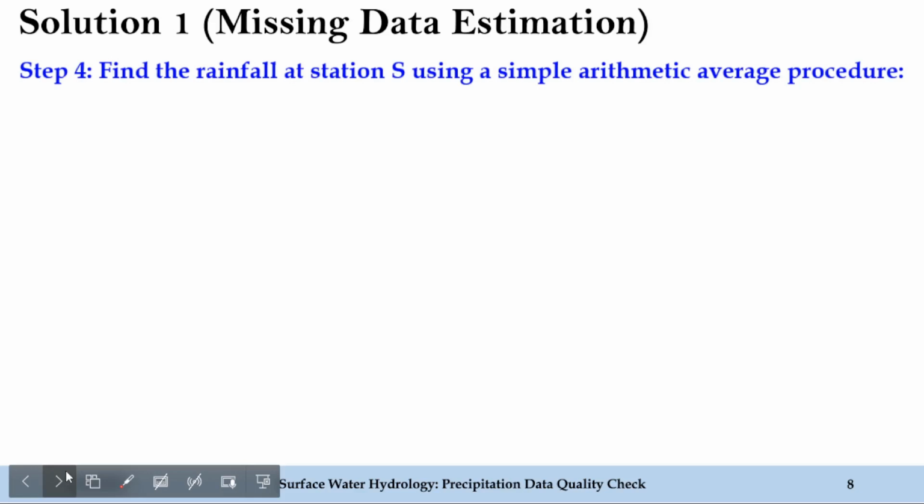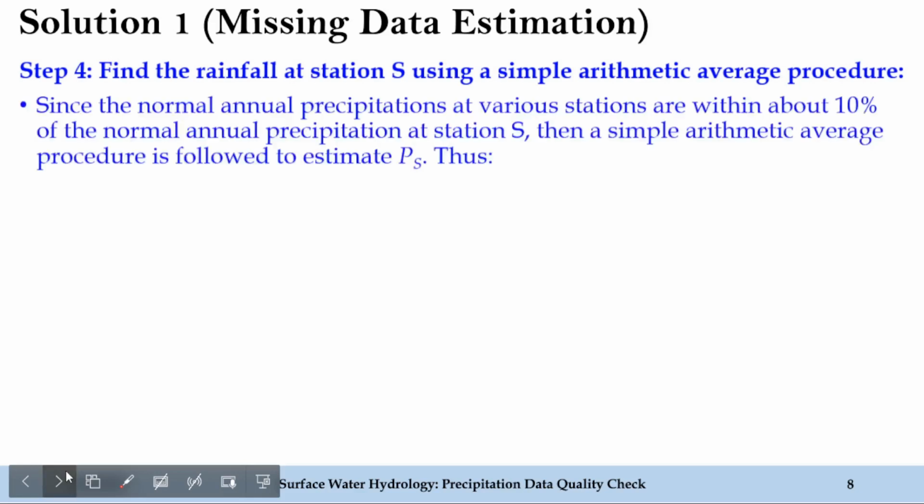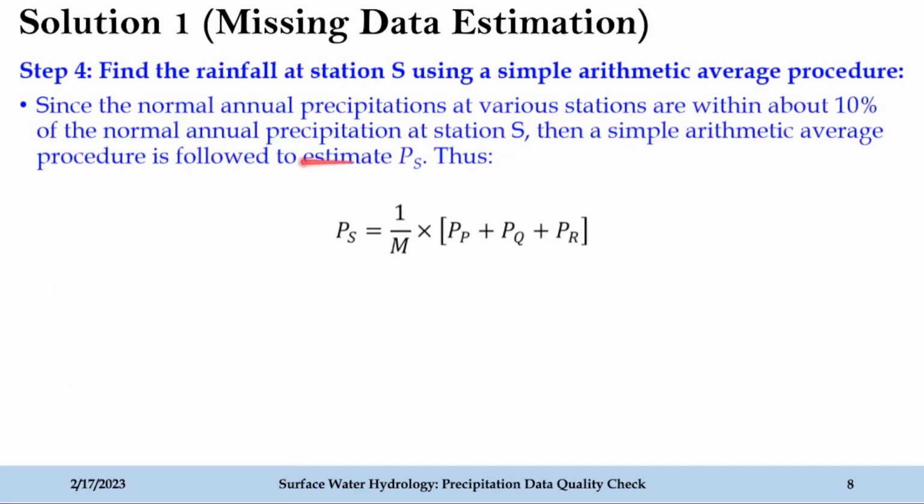We need to find out the rainfall at station S using this method. And here is the description for this method. Since the normal annual precipitations at various stations are within about 10% of the normal annual precipitation at station S, a simple arithmetic average procedure is followed to estimate the PS, which is this. So simply we are averaging all the values of the annual precipitation in the other three stations and dividing it by the number of stations.